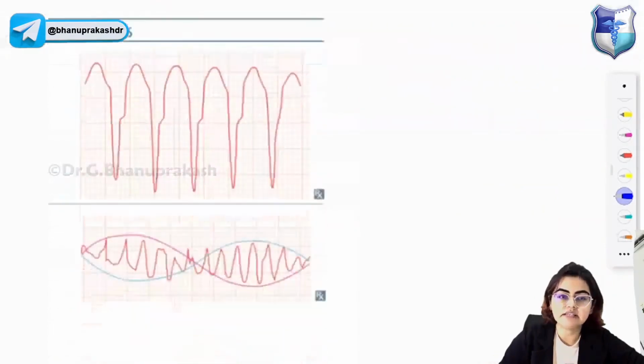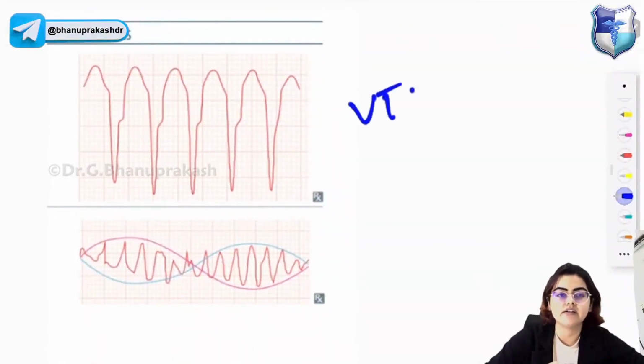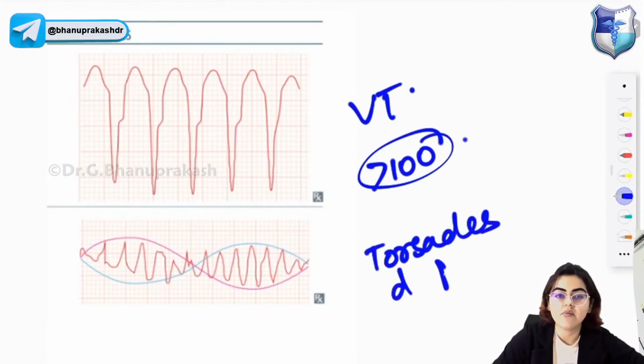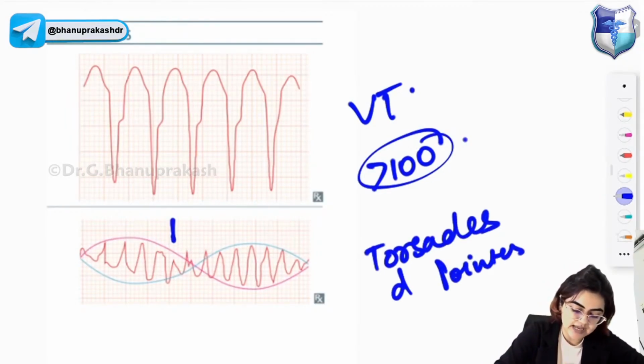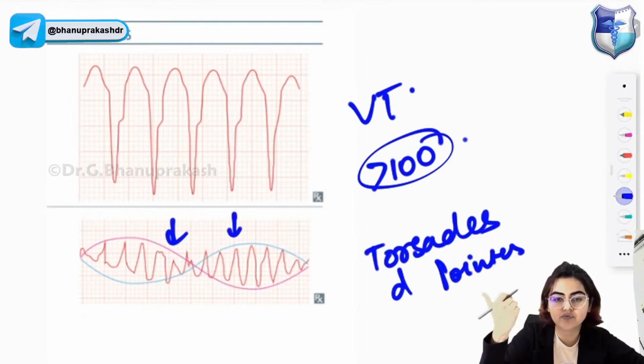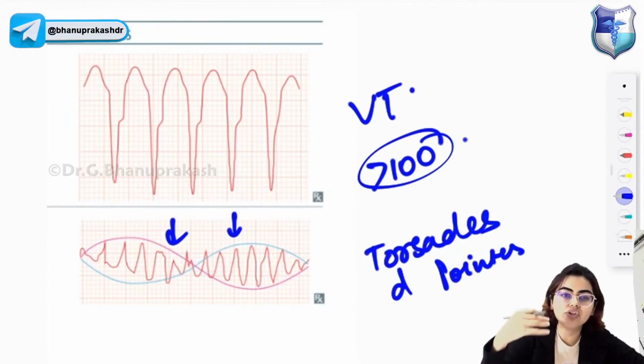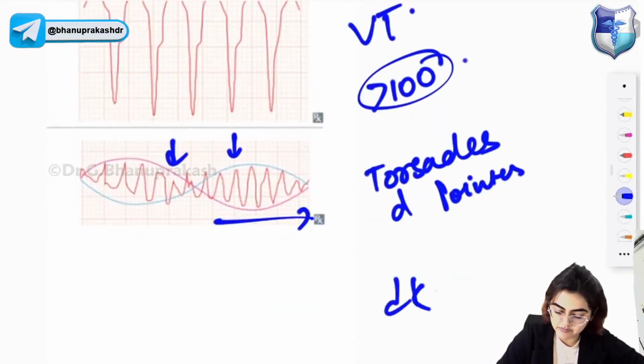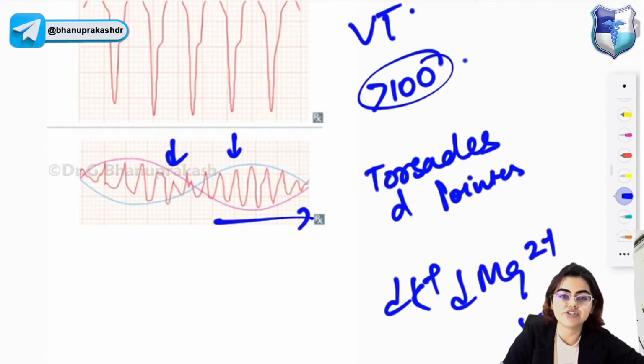Next one, look at this. This is ventricular tachycardia. Typically, the rate can go up to more than 100. What is this? This is torsades de pointes, also known as polymorphic ventricular tachycardia. There is shifting of the sinusoidal waveforms, and this can progress to ventricular fibrillation. It is characterized by long QT, caused by decreased potassium, decreased magnesium, and decreased calcium.